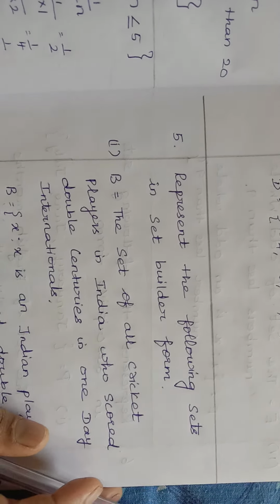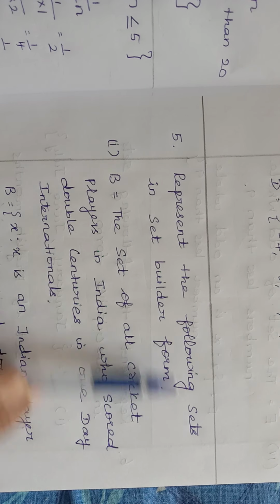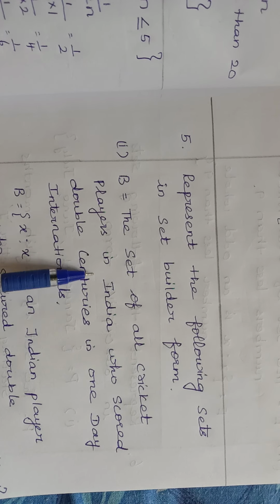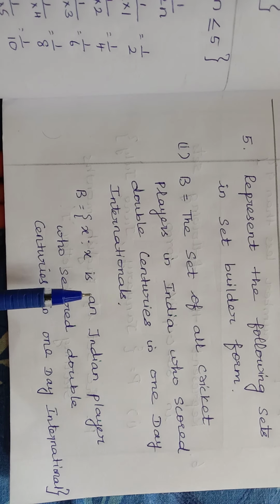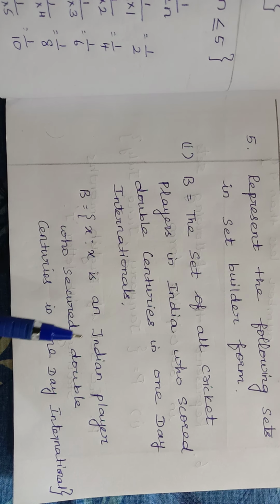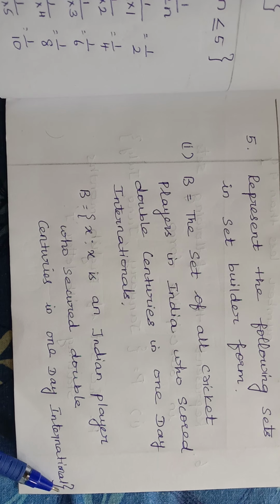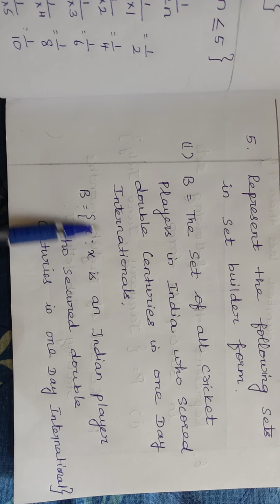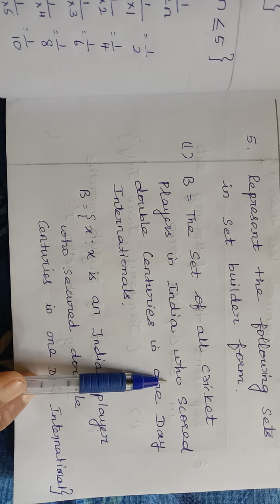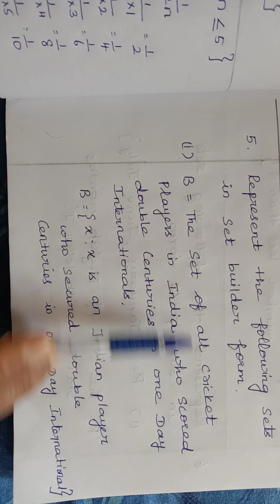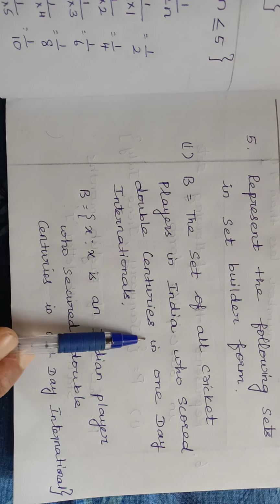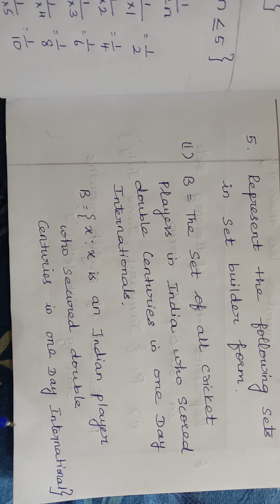Your next question. Represent the following sets in set builder form. How to write in set builder form? Your question is given in descriptive form. This we should write in a set builder form. So B equals to, you have to write this set builder form inside the flower brackets with x where x. We should denote this: x where x is an. Remaining you have to copy down from your descriptive form as it is. You can write: is an Indian player who secured double centuries in one day international.